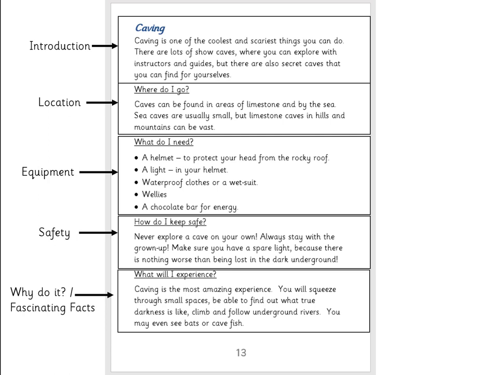So that's an example. I want you to have a go at boxing up the next page or the page after or the page after, or all three if you want to. The next page has got these headings on, and grown-ups, you may want to write them down. And after that, the following two pages don't have. And there's nothing wrong, grown-ups, with this just being done verbally, because it's going to be quite hard to write out all this information.